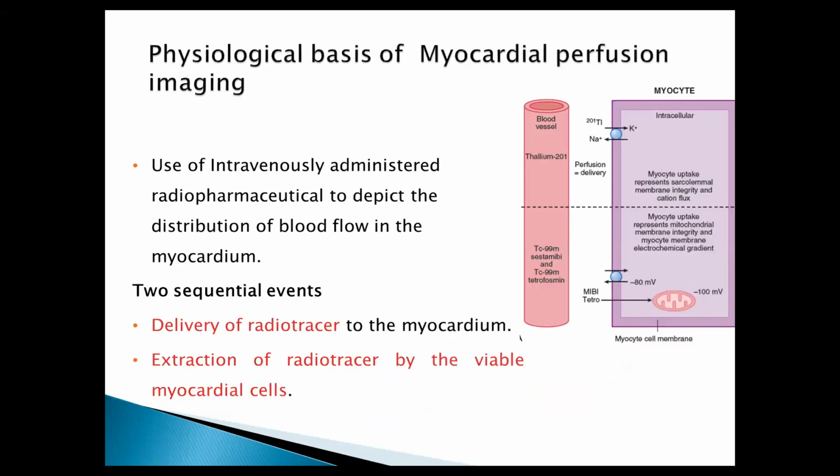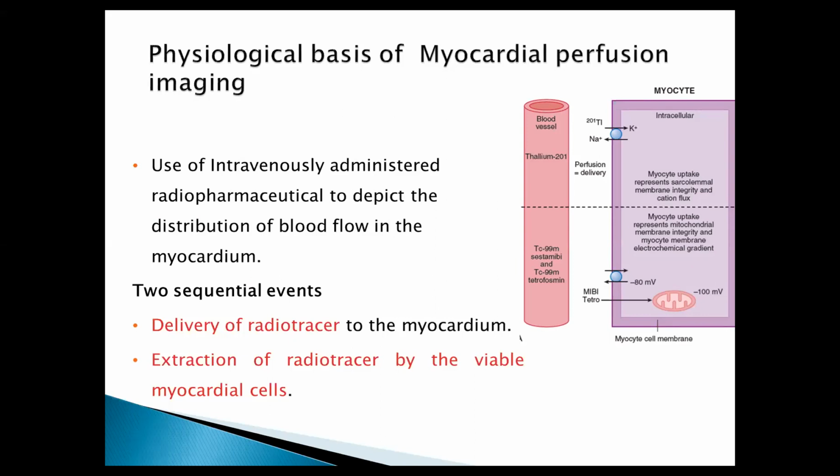Now coming to the basic principle of myocardial perfusion imaging. Here we use an IV administered radiotracer, which goes via the coronary flow to the myocyte, and the myocyte takes up that tracer. In the image shown, thallium goes from the blood to the myocyte and is taken up by the sodium-potassium pump into the cell because it behaves like potassium. Technetium tracers, such as sestamibi or tetrofosmin, also enter the cell via the electrochemical gradient and get trapped within the mitochondria.